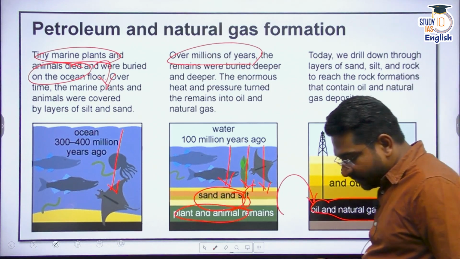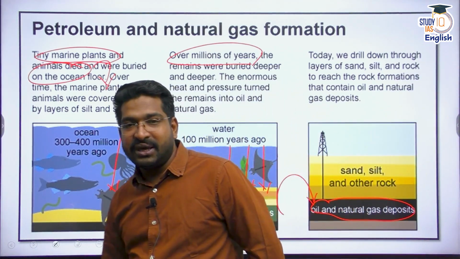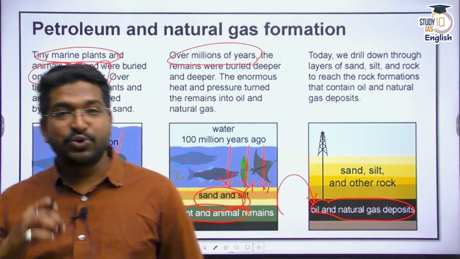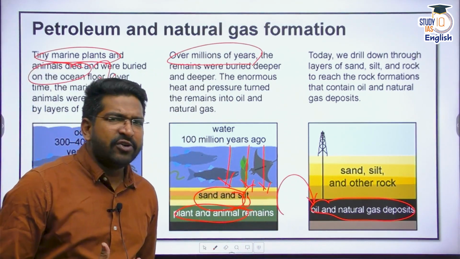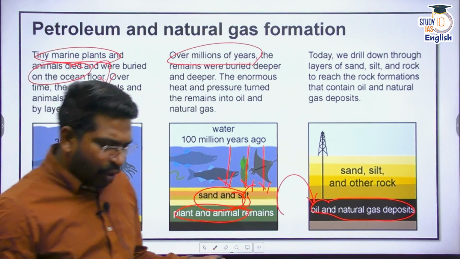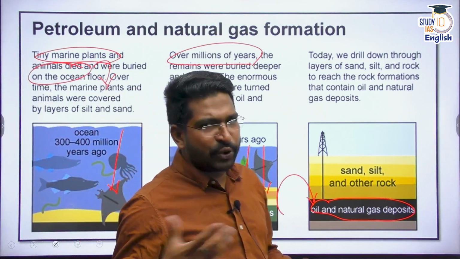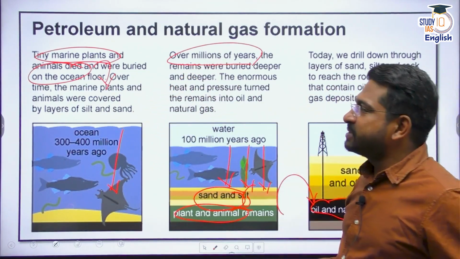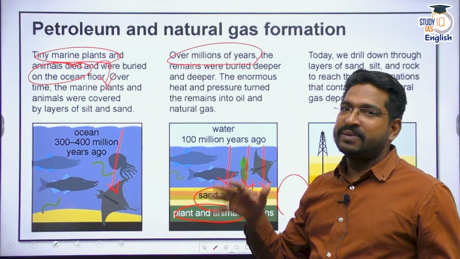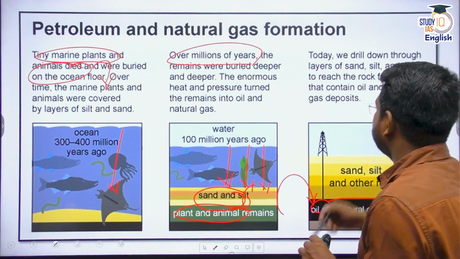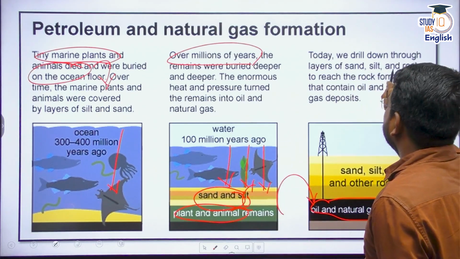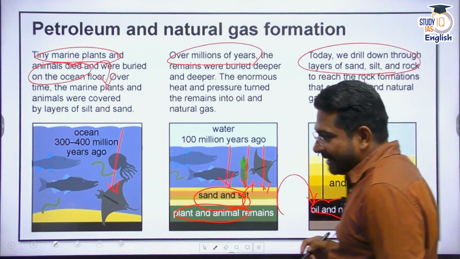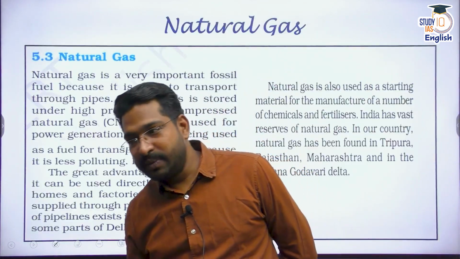These are basically the sedimentary rocks in which we get petroleum and natural gas. So it's a very similar kind of process, but on land we basically get coal, and offshore, because of the marine plants and marine animals which are covered by sand and silt, and again because of continuous pressure, these sedimentary rocks are formed, and in these we get oil and gas deposits, both petroleum and natural gas.